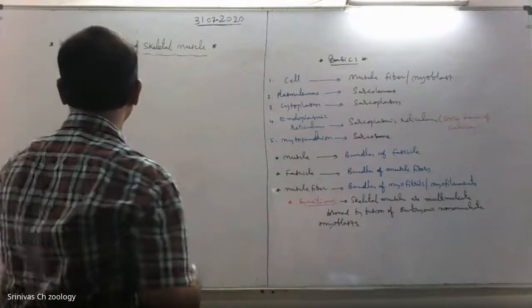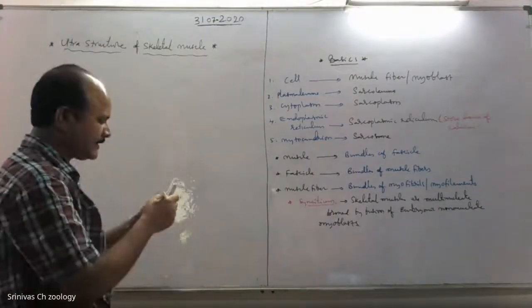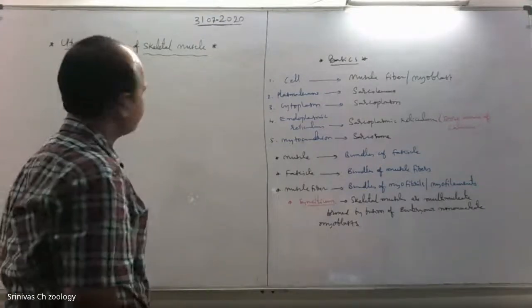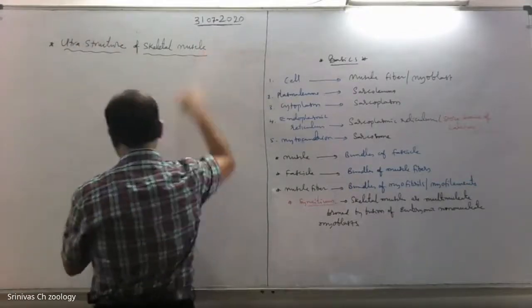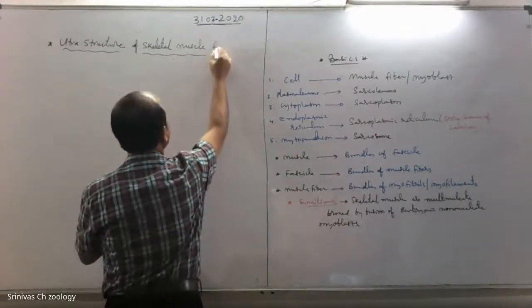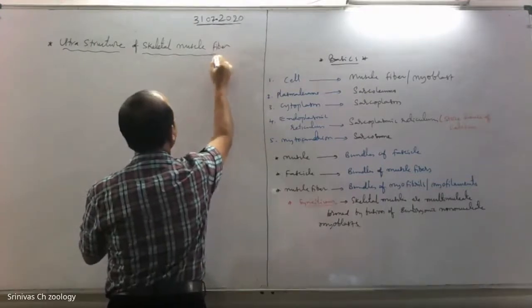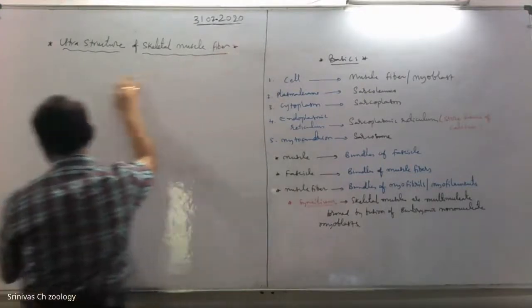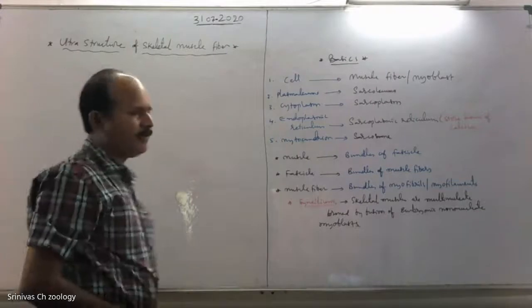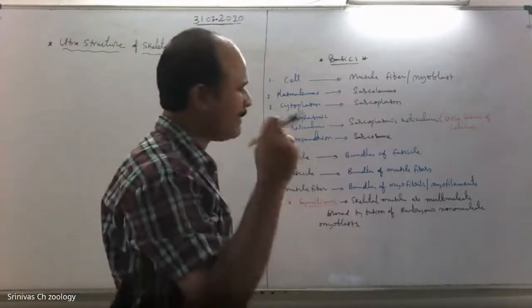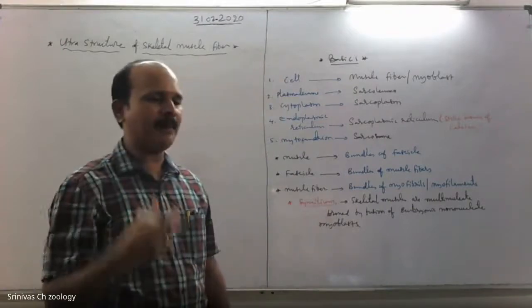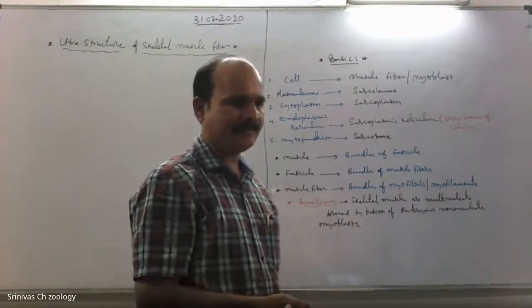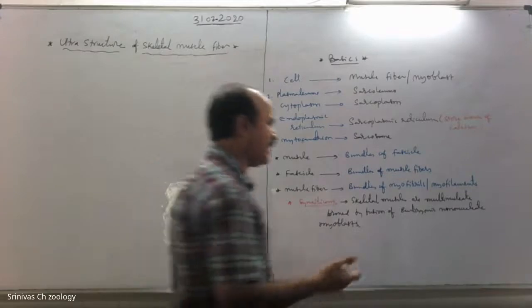Now coming to the organ structure of skeletal muscle fiber. We learned skeletal muscle is multinucleate, cylindrical, unbranched, and voluntary.